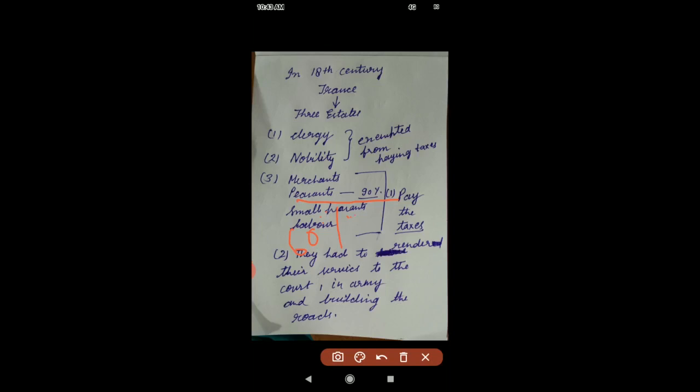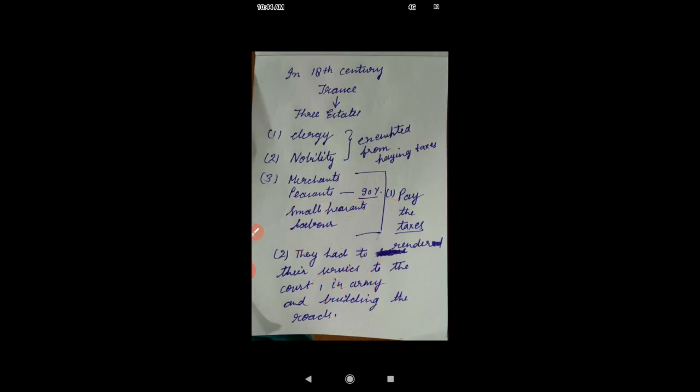So they were working on the lands of the clergy, noble persons, or merchants. Only 30% of peasants had their own lands. So the condition of the peasants was so miserable.